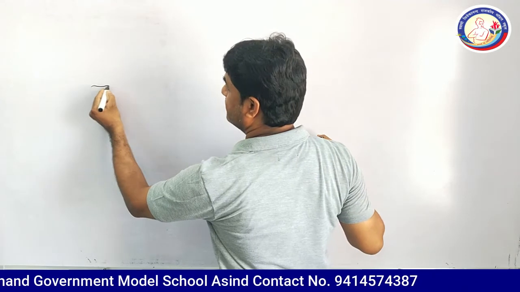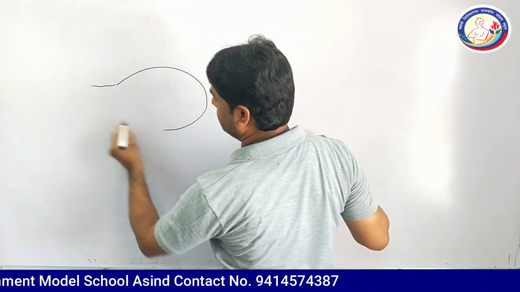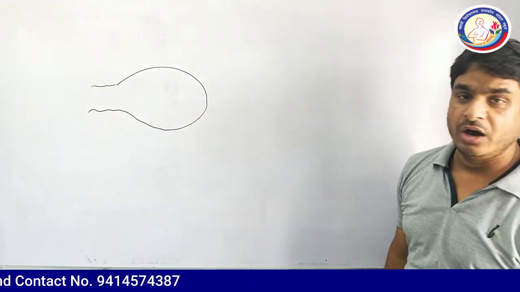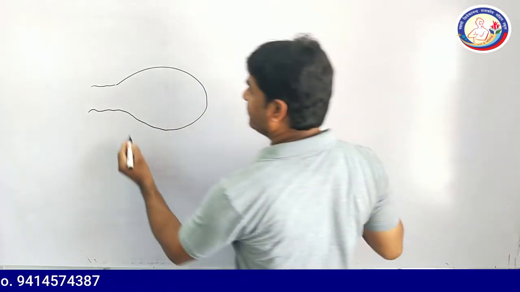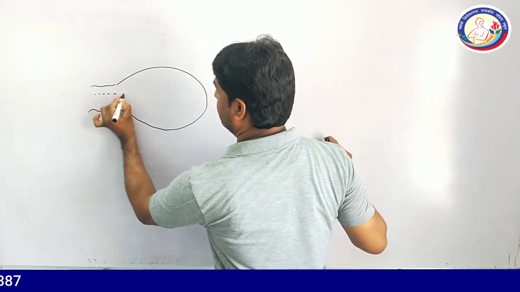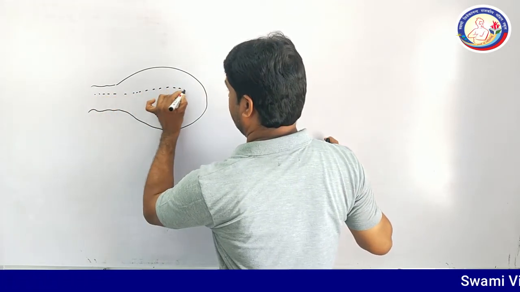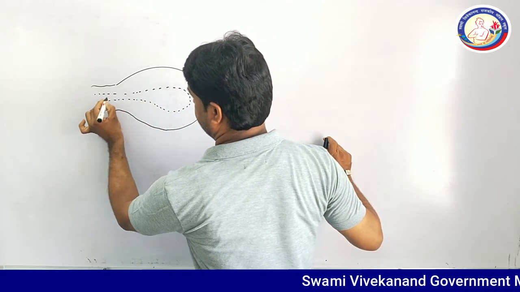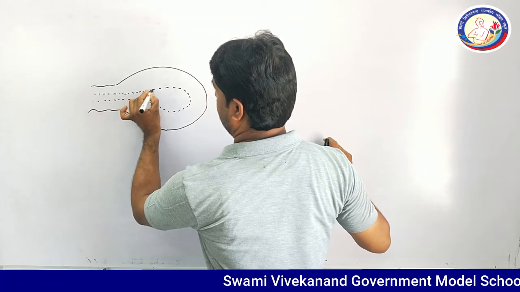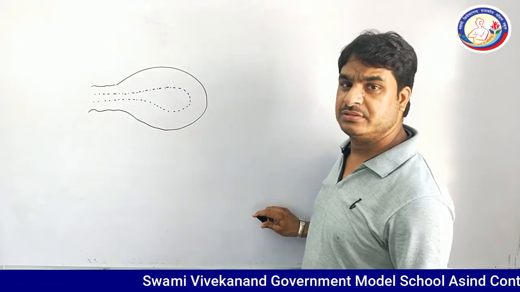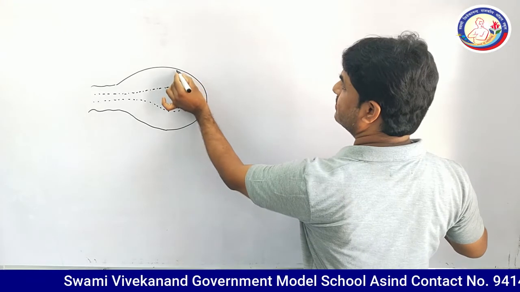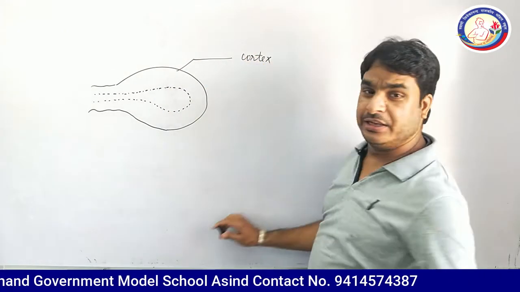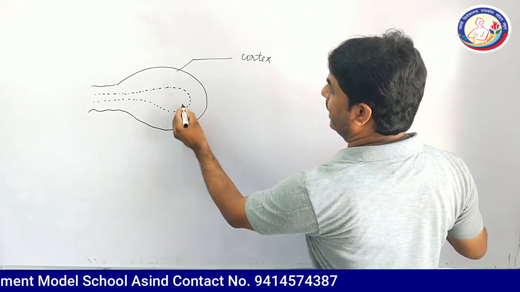This is a graphical presentation of the ovary here, and its structure is divided in two parts. The outer part is the cortex and the inner part is the medulla.